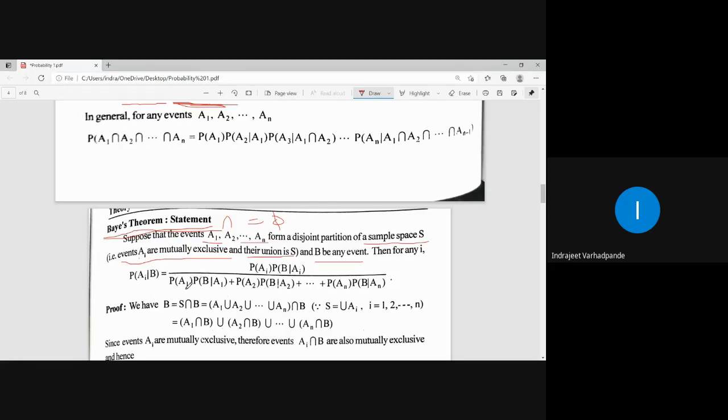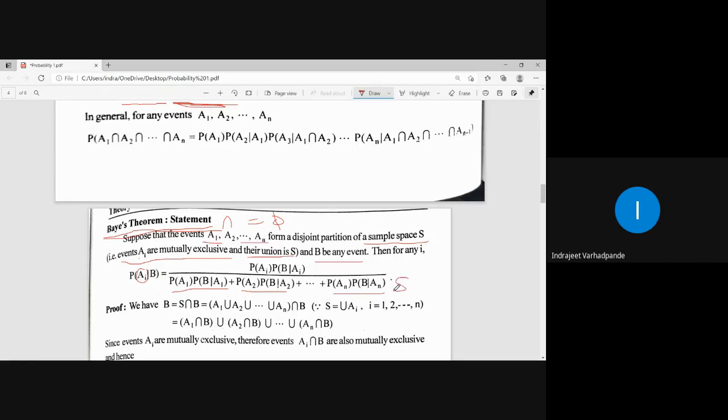In general, denoted by i, you have to take the sum of all the events in the denominator: P of A1 into P of B given A1, P of A2 into P of B given A2, plus up to P of AN into P of B given AN.